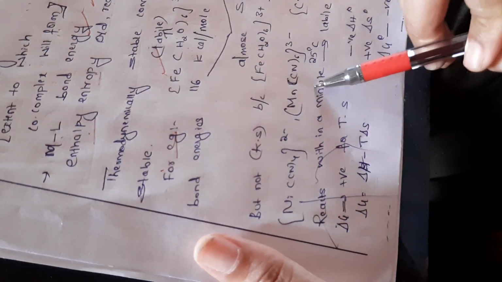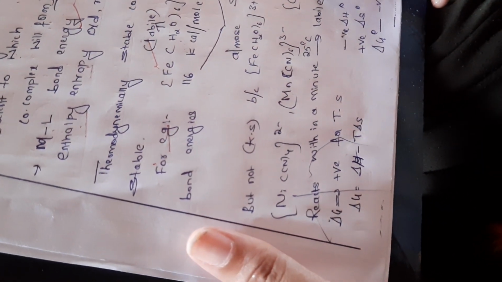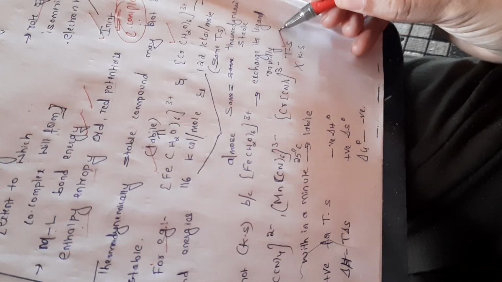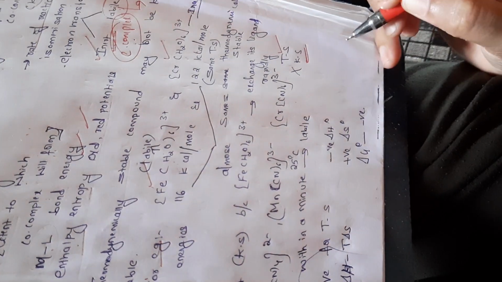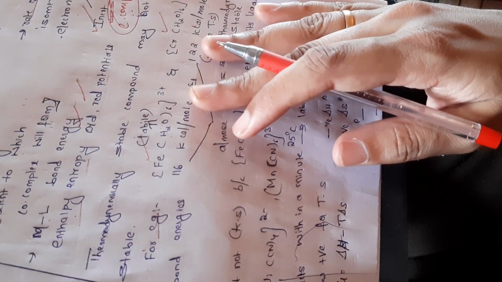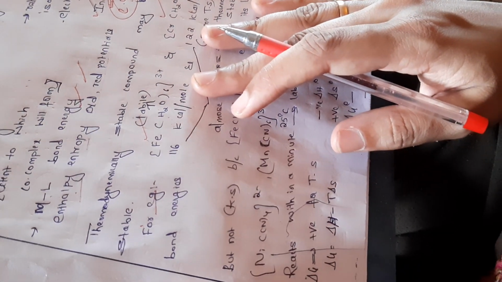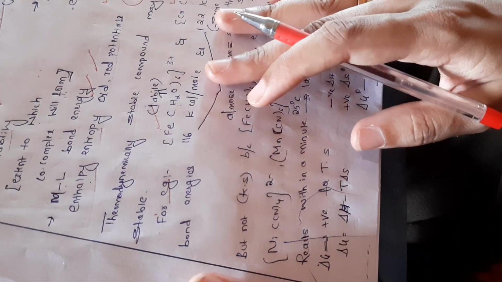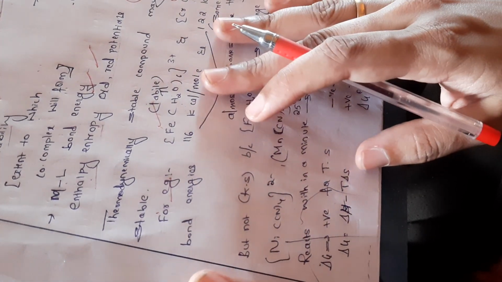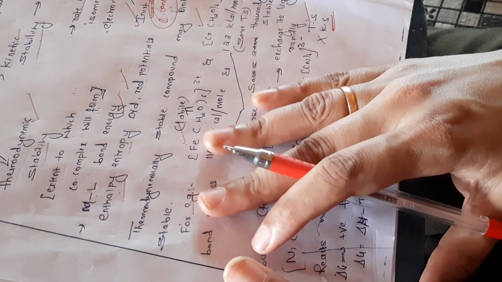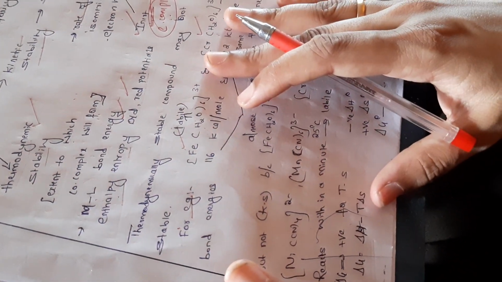cyano complexes of nickel, manganese, chromium. If you observe, all these complexes are thermodynamically stable but kinetically unstable. Okay, this is about some basic aspects of stability of coordination complex. So it can be expressed based on the stability constant. Stability constant will be considered as thermodynamically stable or kinetically stable.